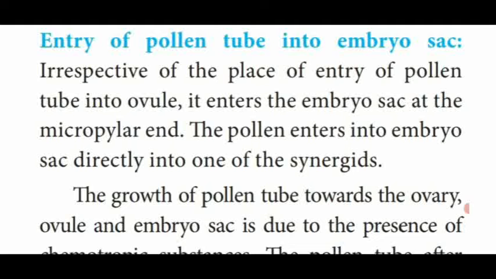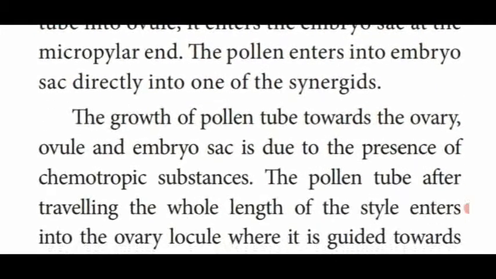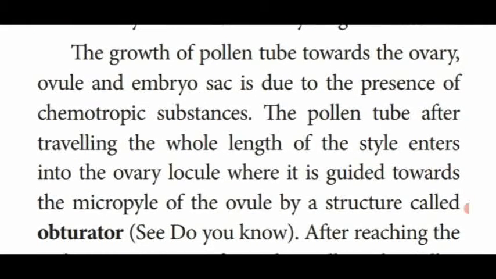The pollen tube enters the embryo sac directly with the help of the synergids, which are present on either side of the egg. The pollen tubes enter into the embryo sac due to chemotropic substances, chemical substances present inside the stylar region.